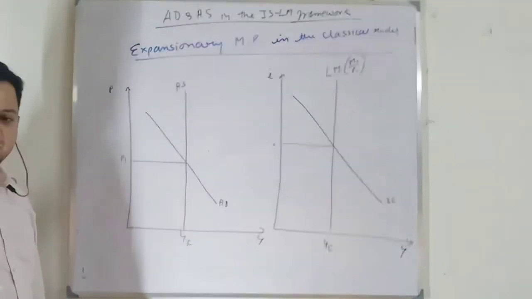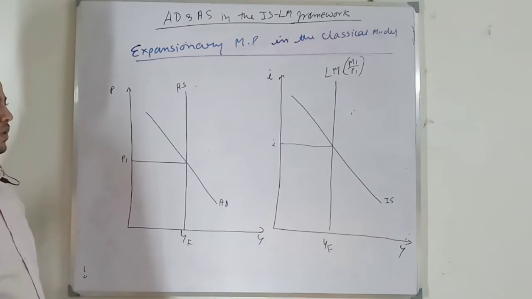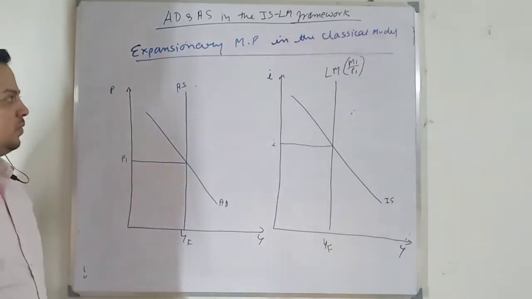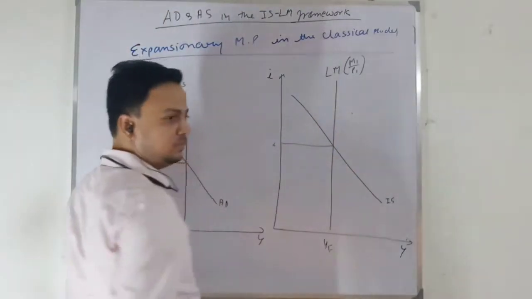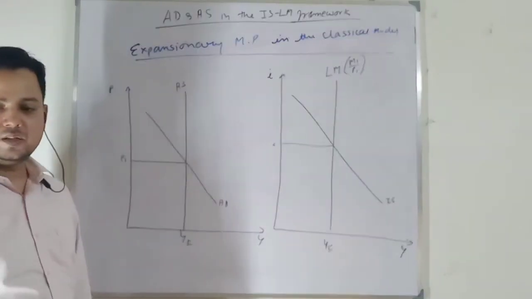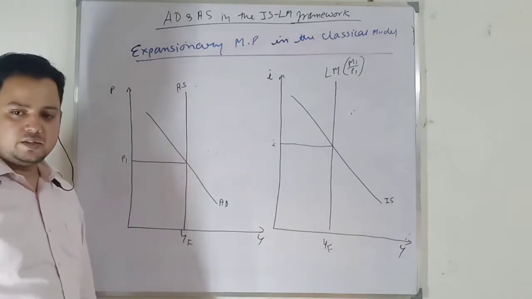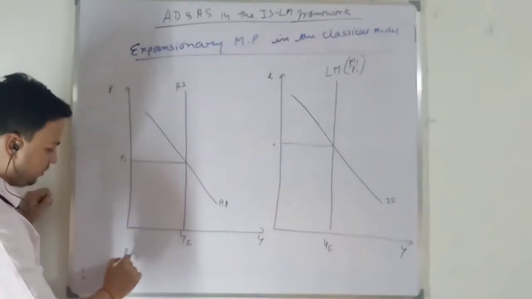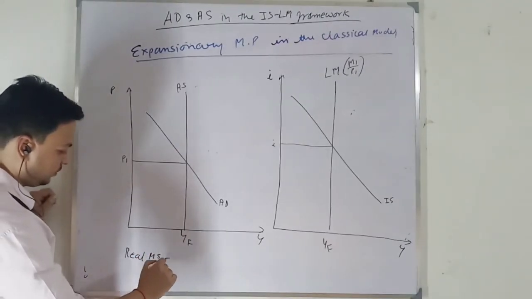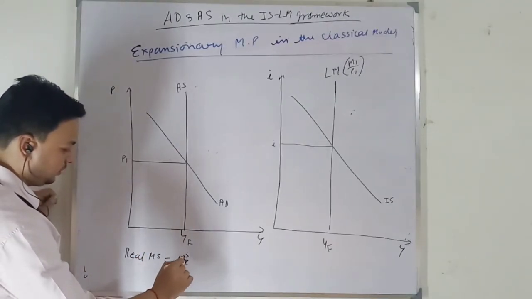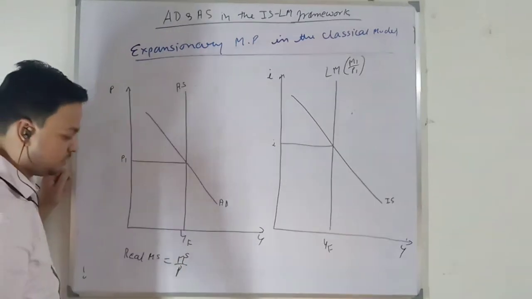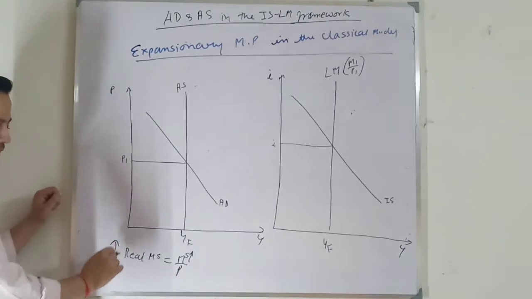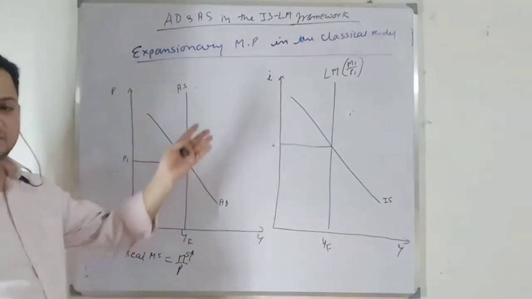when there is a monetary expansion, if you remember the graph that we have drawn in the normal case, where I have taken a positive slope of the LM curve, what happens is that when nominal money supply increases, your real money supply increases. What is real money supply? M by P. When nominal money supply increases, your real money supply increases. So there will be a shift in the LM curve.